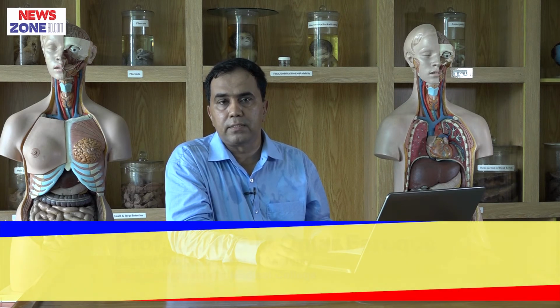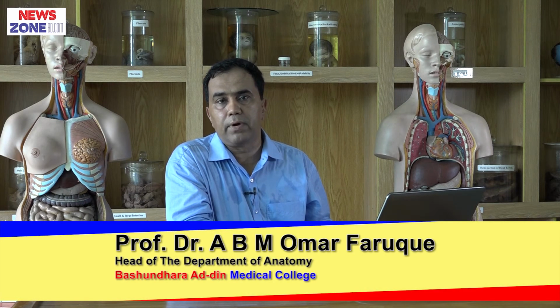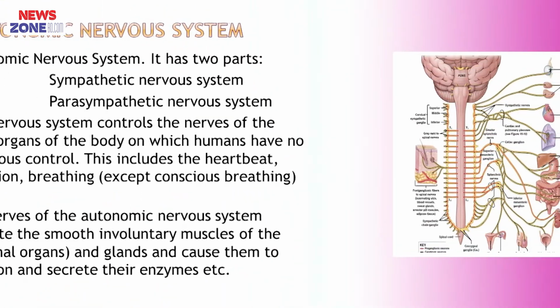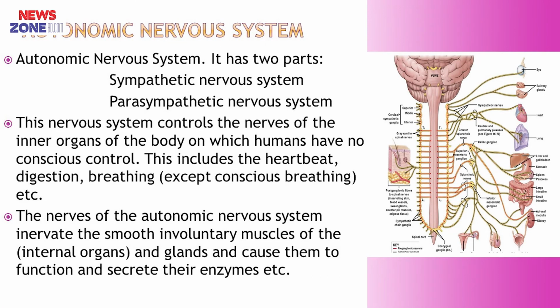Leptomeninges means arachnoid mater and pia mater, while pachymeninges means dura mater. All the central nervous system is covered by meninges. Inflammation of the meninges is called meningitis. It may be viral or bacterial. Now, I am going to review the autonomic nervous system.